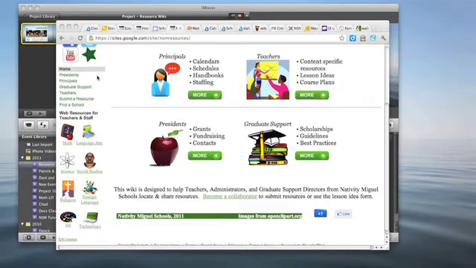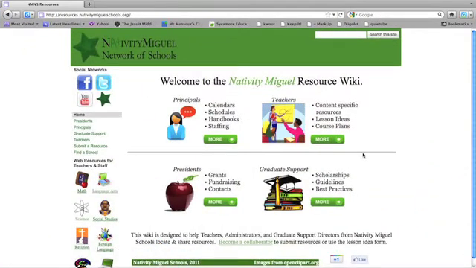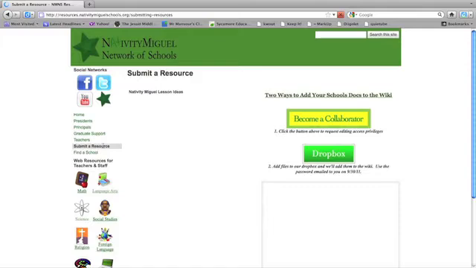One of the things that will make the Nativity Miguel Resource Wiki a great success is if we have lots of people uploading resources. So I'm going to show you how to add a resource to the wiki. To do that, I'm going to open up another browser here. So here I am at the same resource site in my Firefox browser so that I can log on as a different user. So I'm going to click on Submit a Resource.